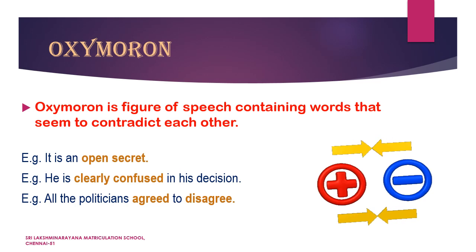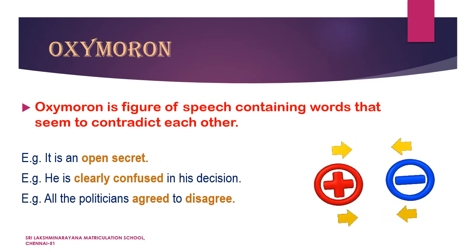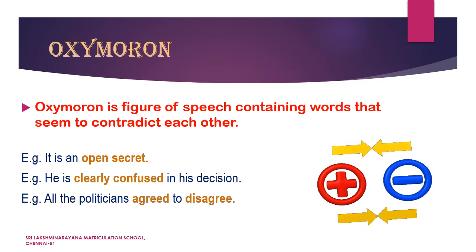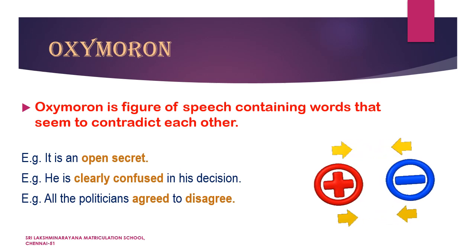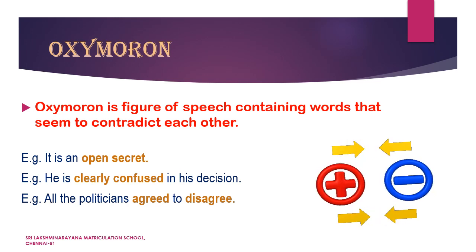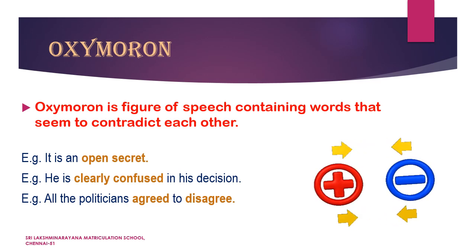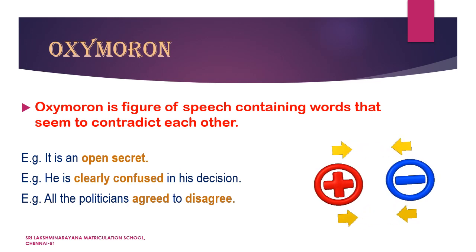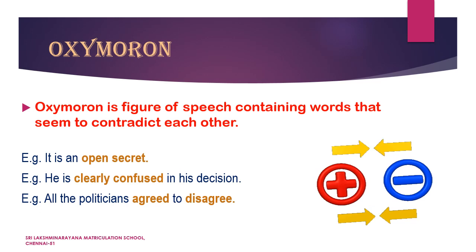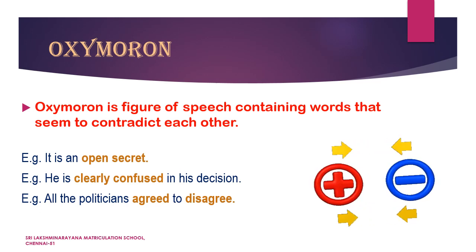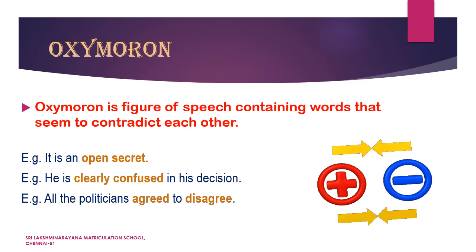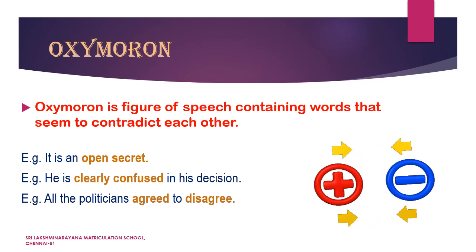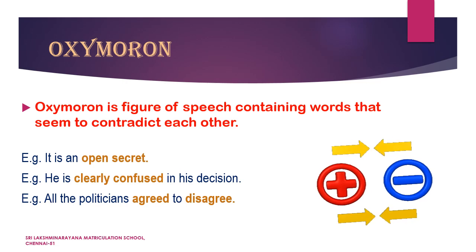Likewise, look at the next example. He is clearly confused in his decisions. Here, you can notice two opposite words, clear and confused, used in the same line. Again, one more example. All the politicians agreed to disagree. Here again, two words that are opposite in their meaning are used in the same line. So, children, if you find a line containing words that contradict each other, then it is clear the poetic device oxymoron is used.